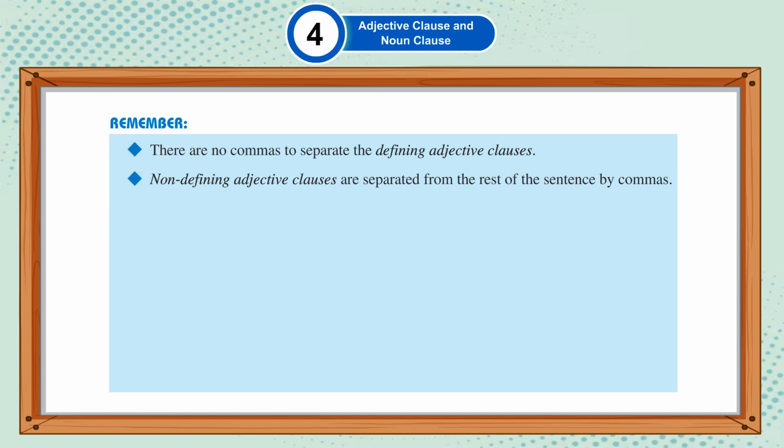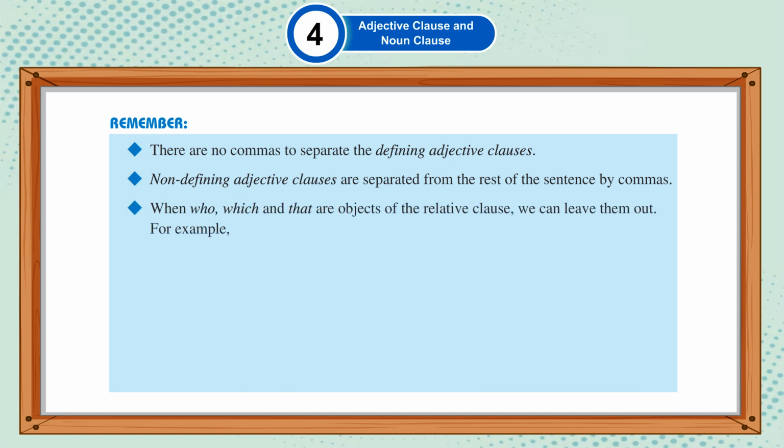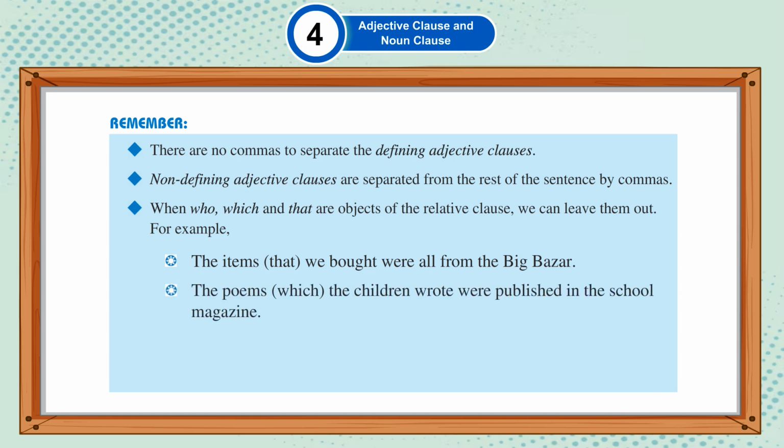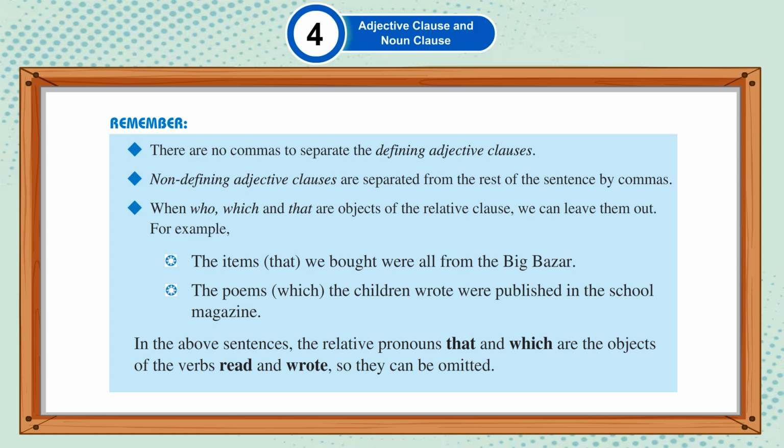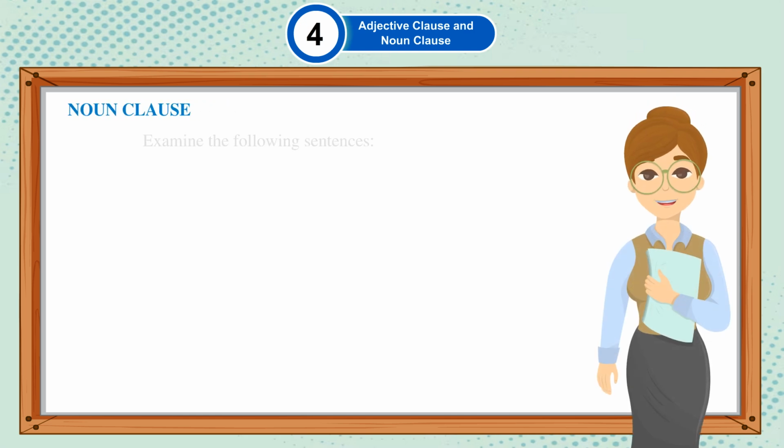When who, which, and that are objects of the relative clause, we can leave them out. For example, the items that we bought were all from Big Bazaar. The poems which the children wrote were published in the school magazine. In the above sentences, the relative pronouns that and which are objects of the verbs bought and wrote, so they can be omitted.